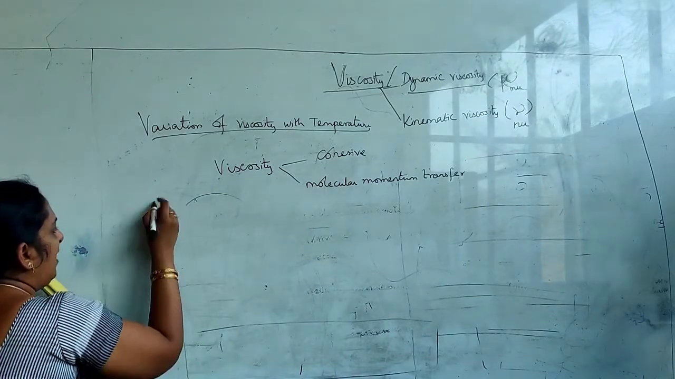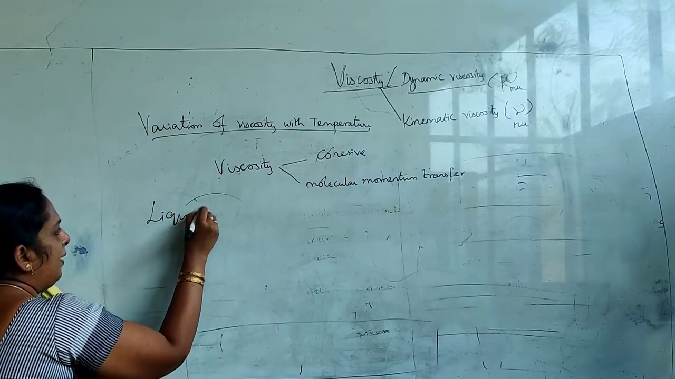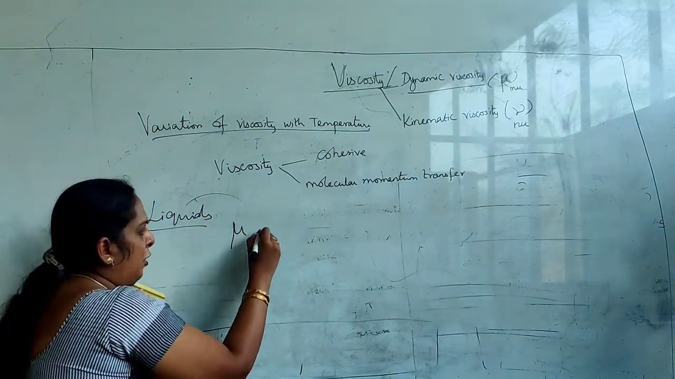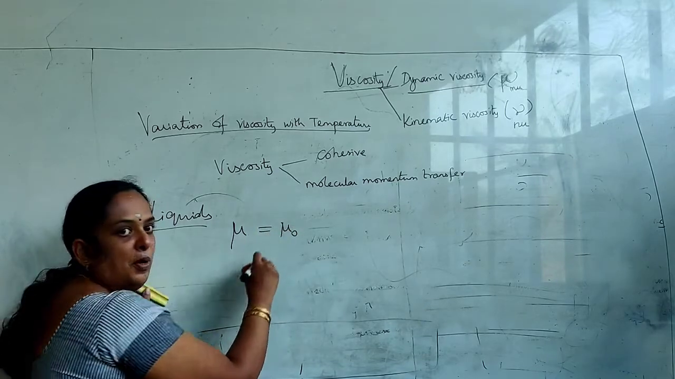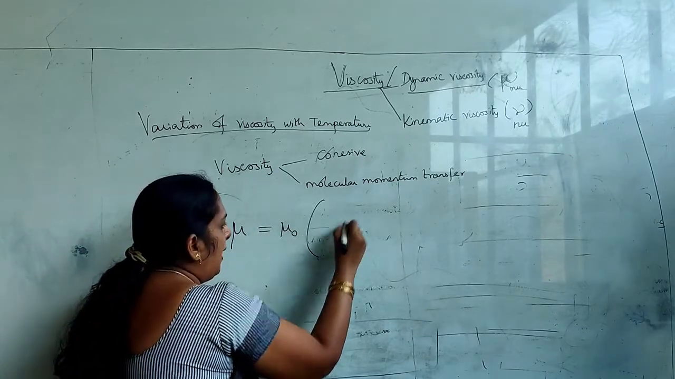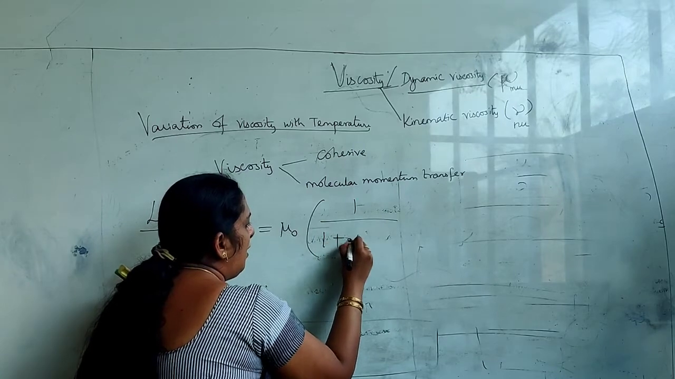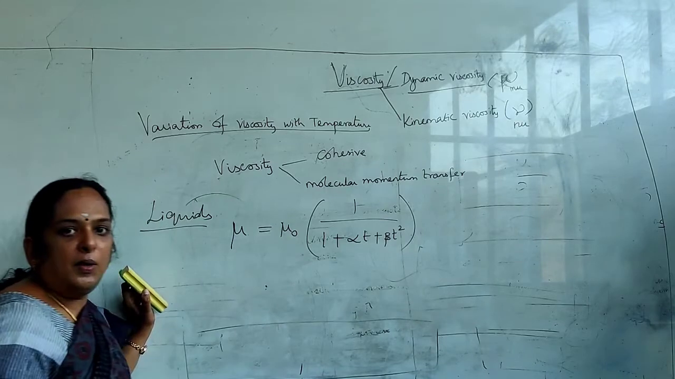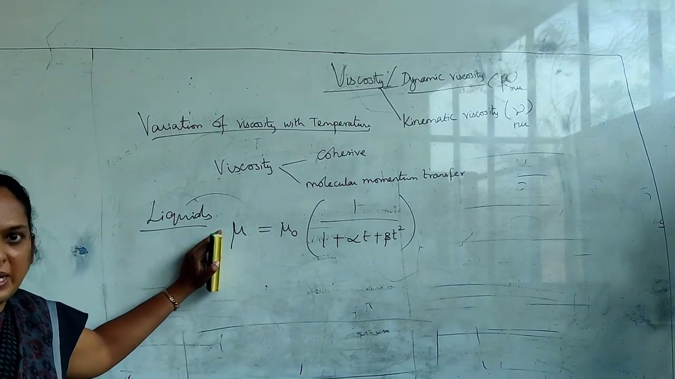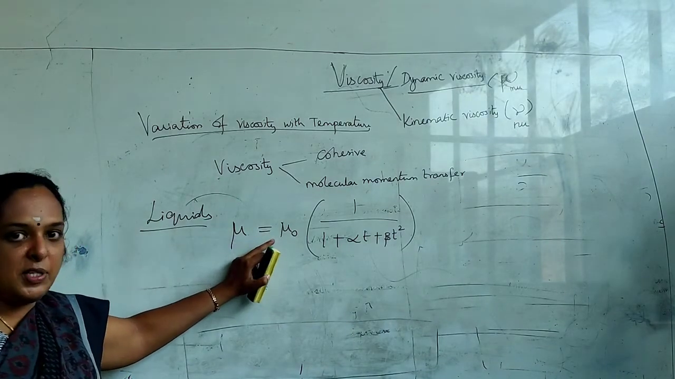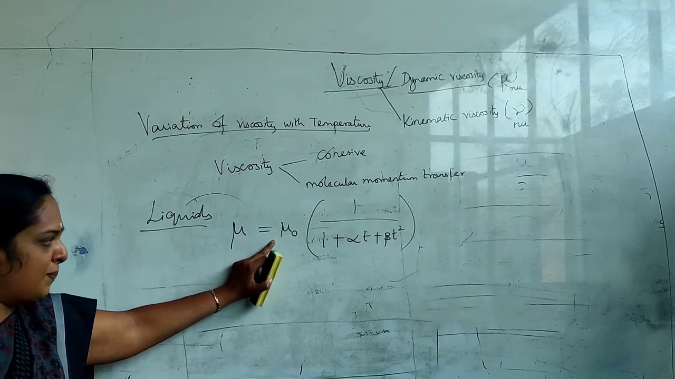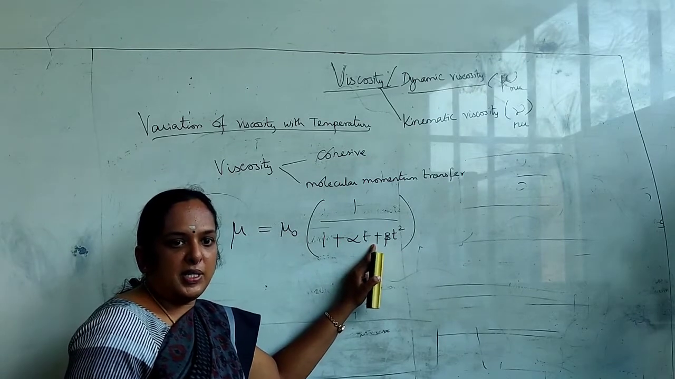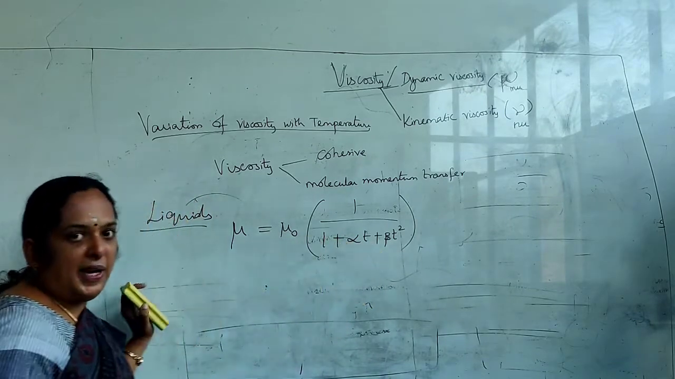So in case of liquids, this is given by an expression, that is viscosity mu. As you already know, mu is equal to mu naught into 1 by 1 plus alpha t plus beta t square, where mu is the viscosity and mu naught is the viscosity at T naught temperature, and alpha and beta are the constants, and T is your temperature.